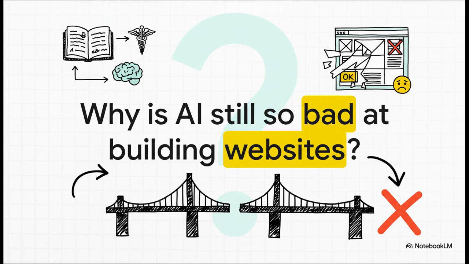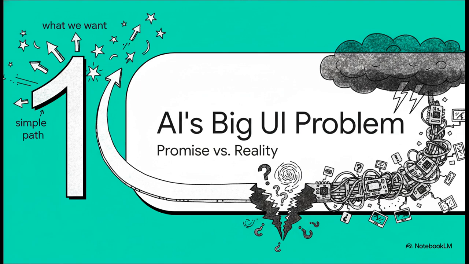I mean, think about it. An AI can write poetry, it can pass medical exams, but it totally struggles to build a basic user interface. What's going on? The answer, it turns out, is this fundamental mismatch between how AIs think and, well, how we've built the entire web.